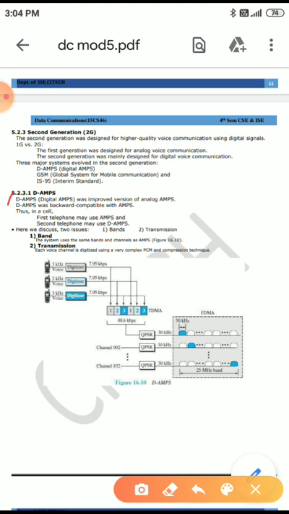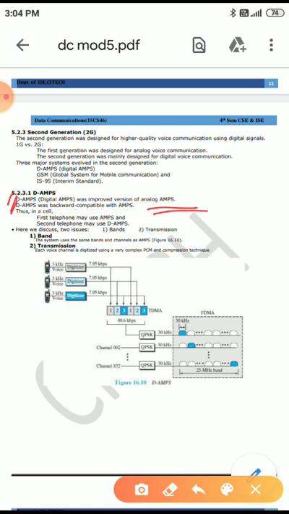AMPS stands for Advanced Mobile Phone System, which was an improved version of analog AMPS. DAMPS is an updated version of 1G AMPS. That's it. Okay, this DAMPS was